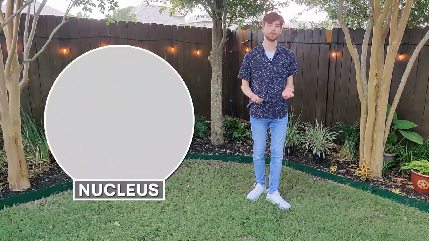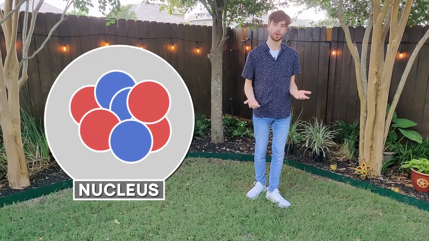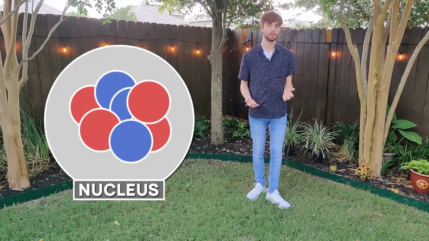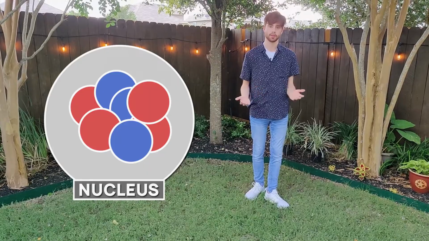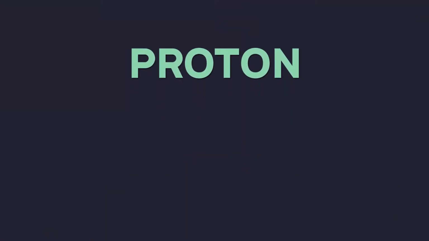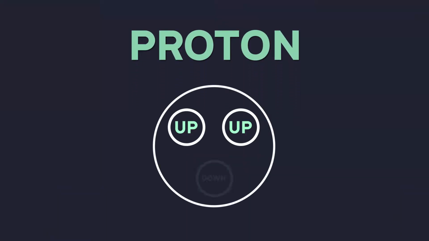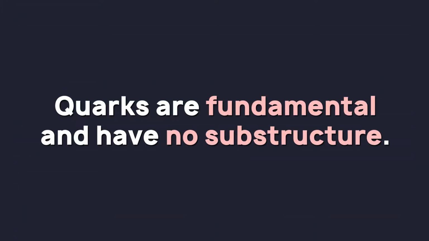First, the nucleus must be viewed as a grouping of particles, protons and neutrons. Then those particles would further consist of elementary particles called quarks. The proton, for example, consists of two up quarks and one down quark. Quarks serve as the building blocks for matter as they are fundamental and have no substructure.